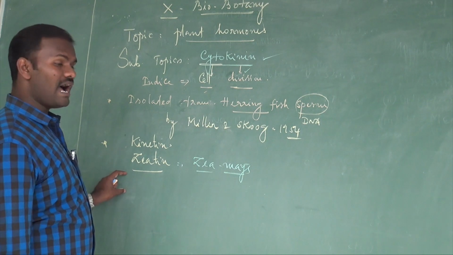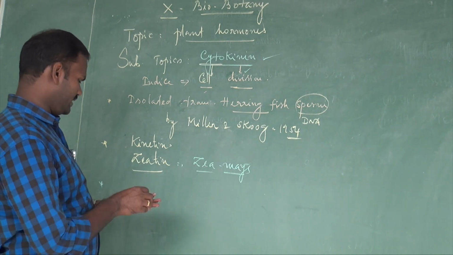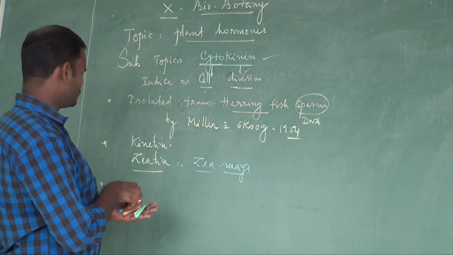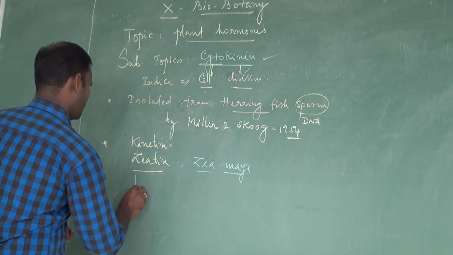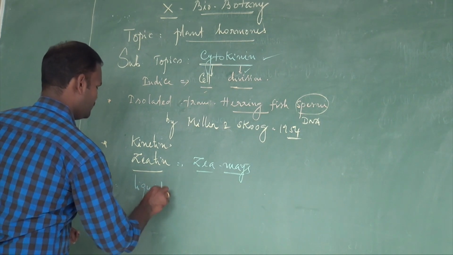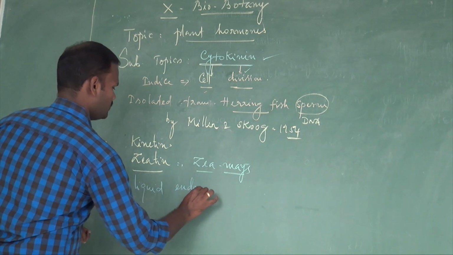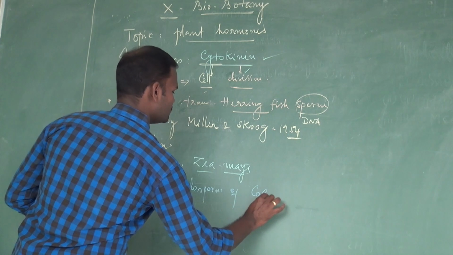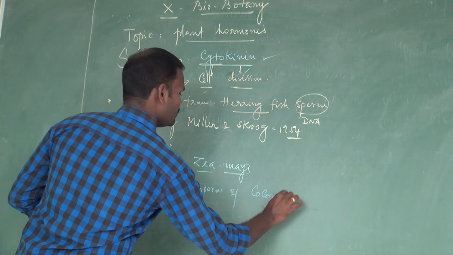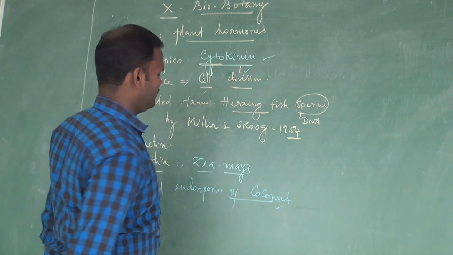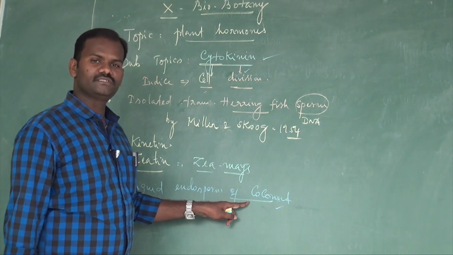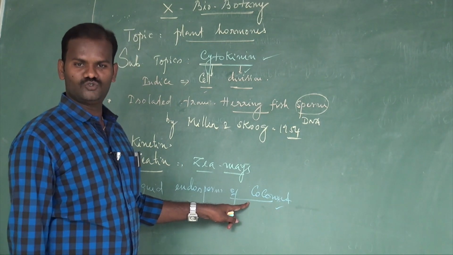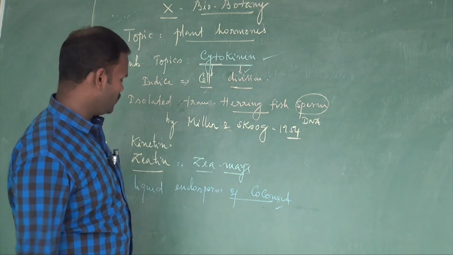Cytokinin is also abundantly found in the liquid endosperm of coconut. In coconut there are two types of endosperm: cellular endosperm and liquid endosperm.